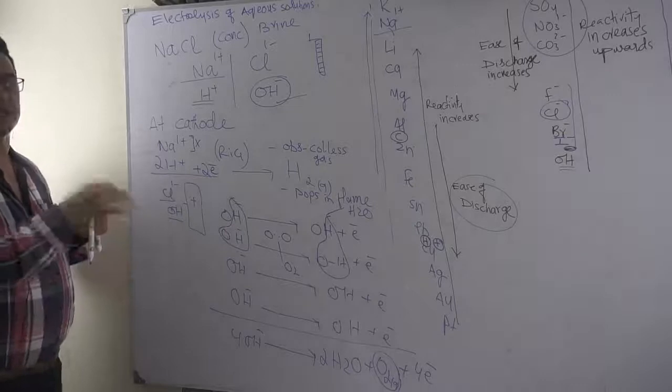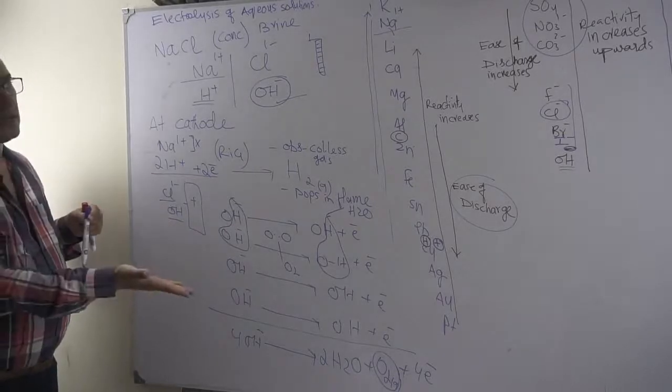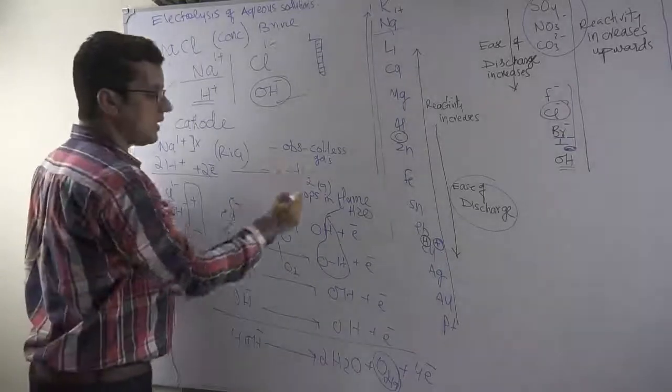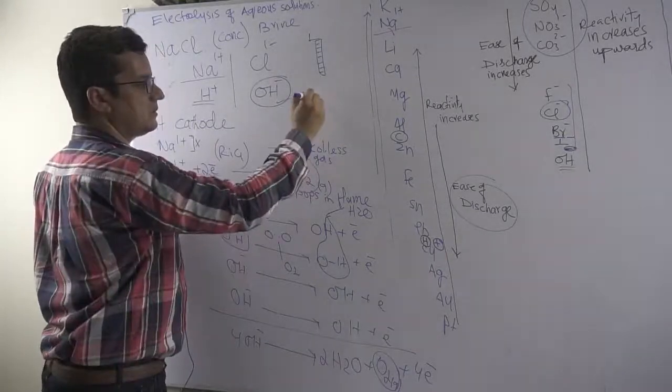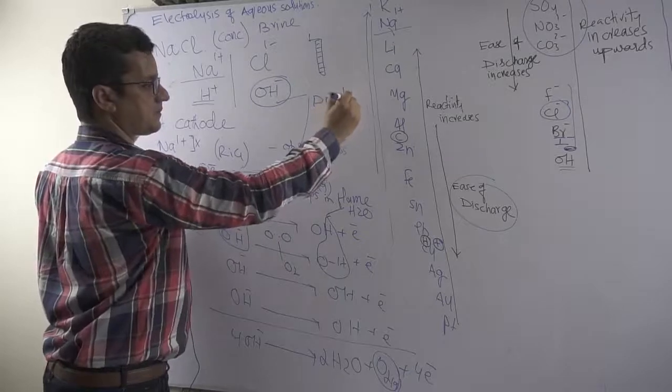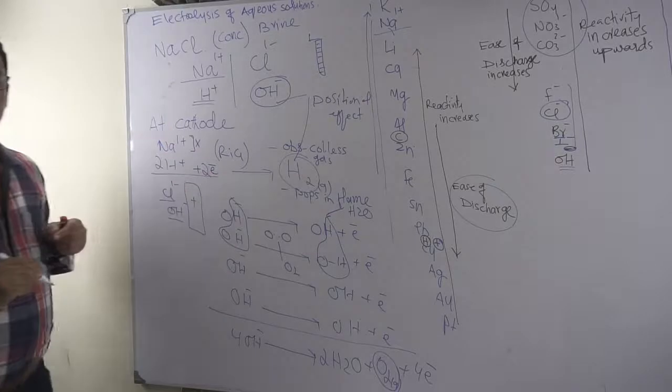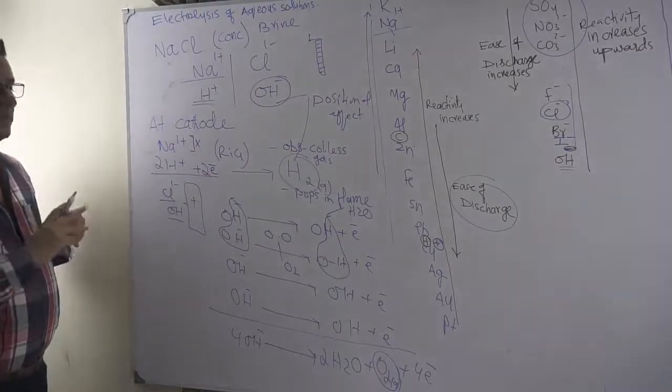Hydrogen ions are much below, almost at the foot of the Himalayas, and sodium is at the top. So the positional effect of hydrogen ion is so strong. Anywhere if they ask why hydrogen is discharged, you'll always state positional effect. Hydrogen ion will discharge and sodium ion will stay back.